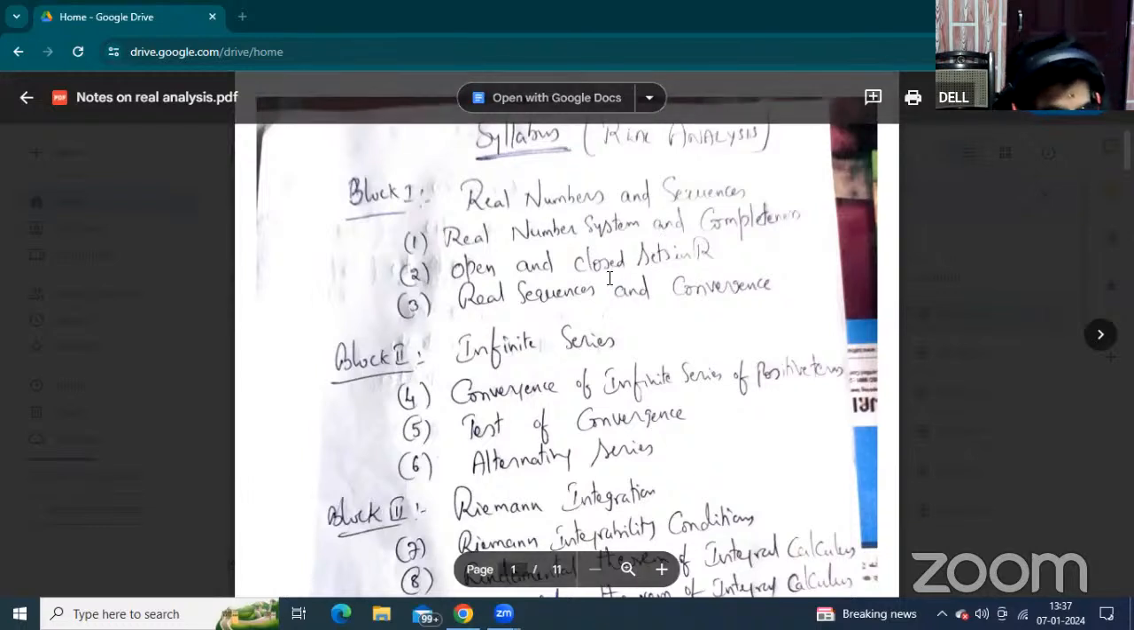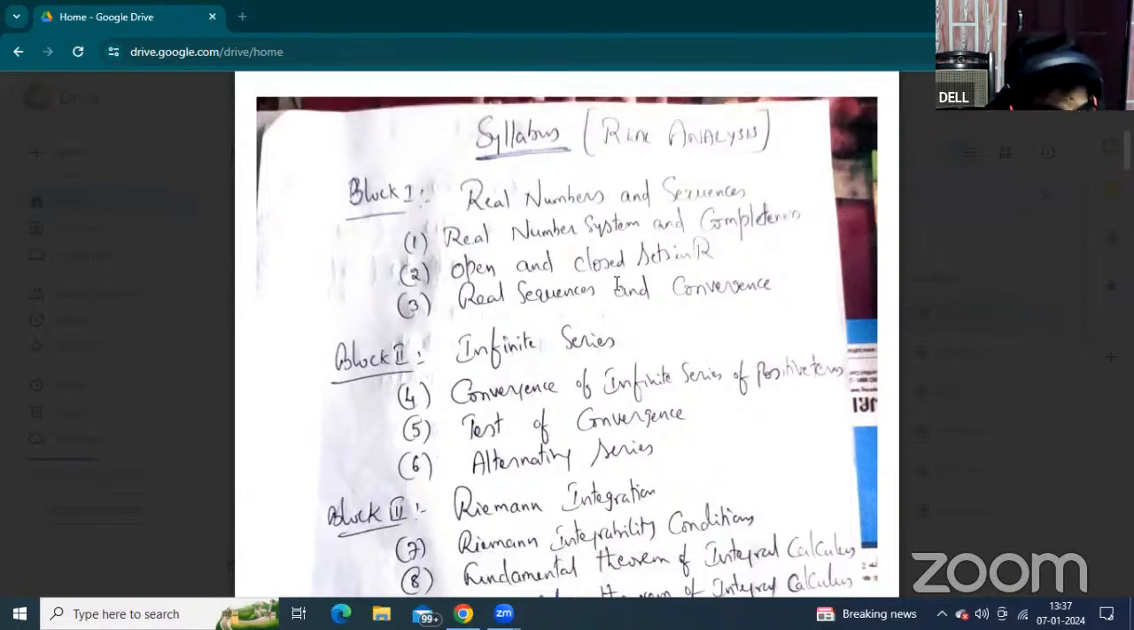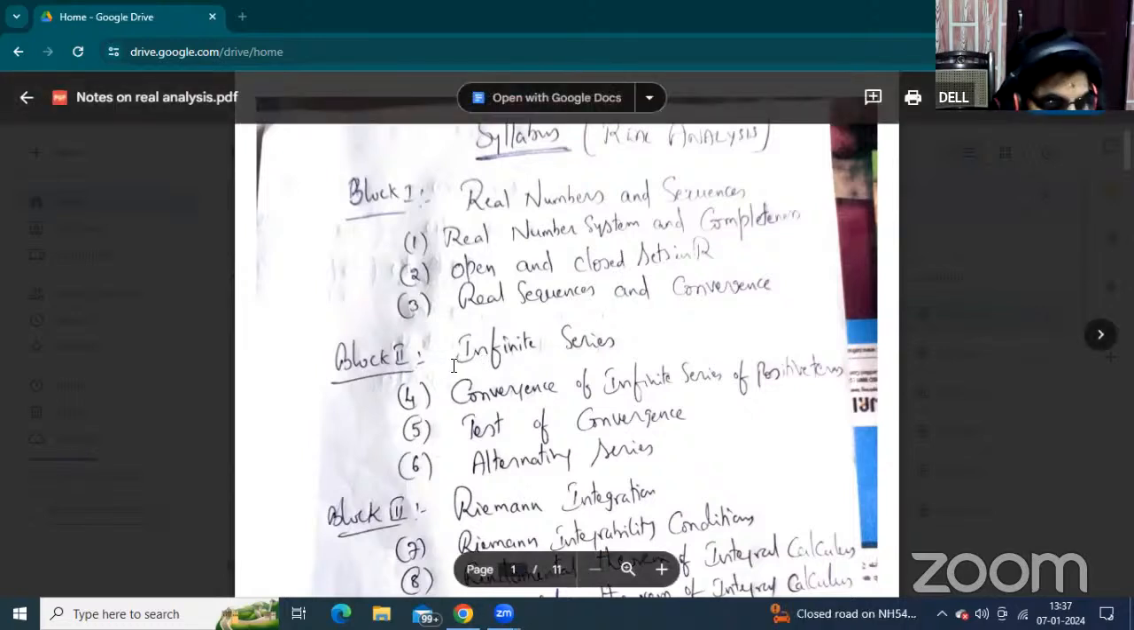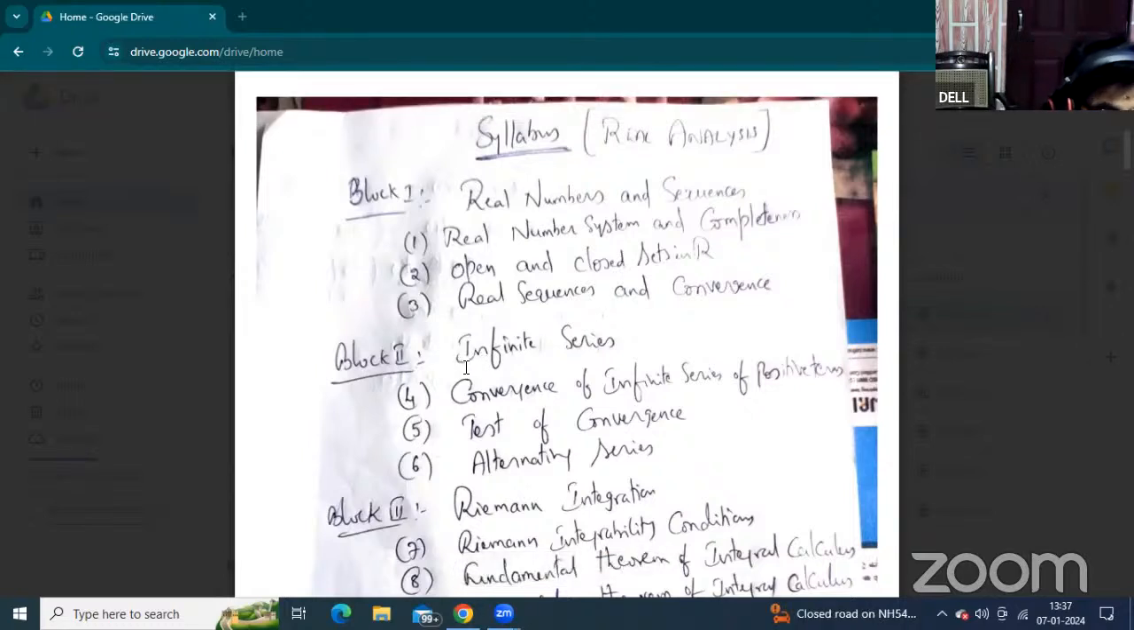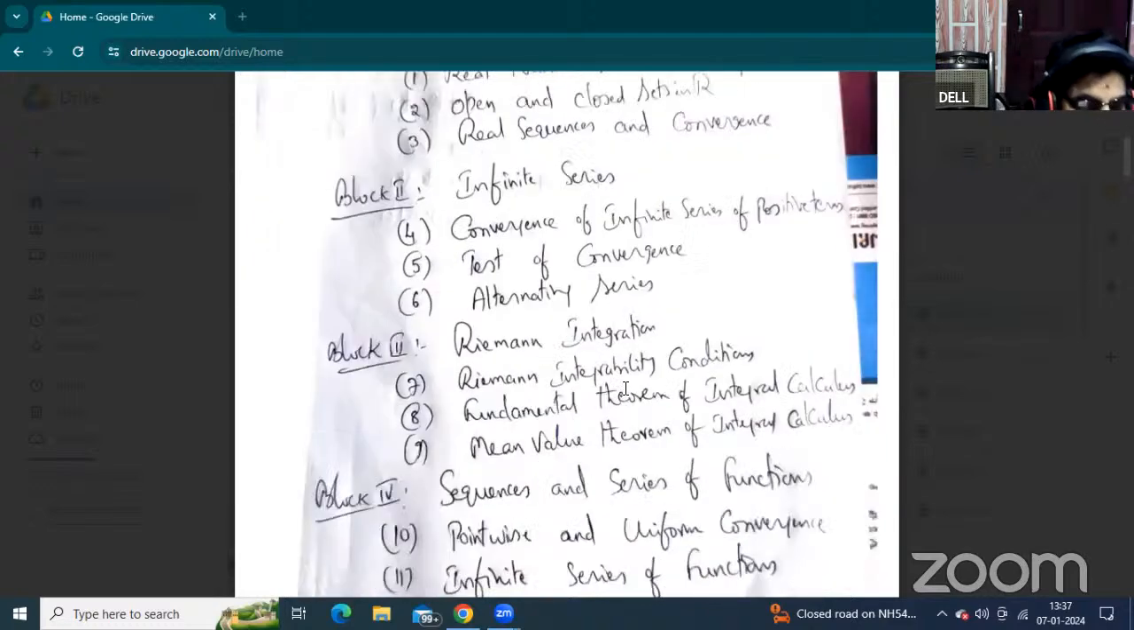The second block is infinite series. Infinite series means that when the series is infinite, the terms must be arranged in sequential order. When it is finite, it is a finite series; otherwise it is an infinite series. The second block also consists of 3 units: convergence of infinite series of positive terms, tests of convergence, and alternating series.